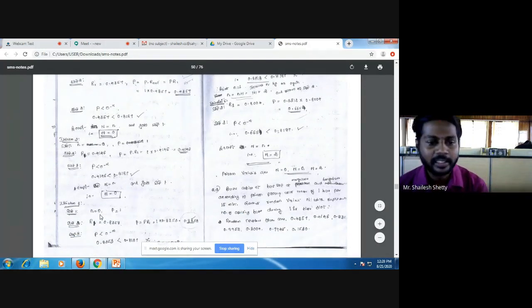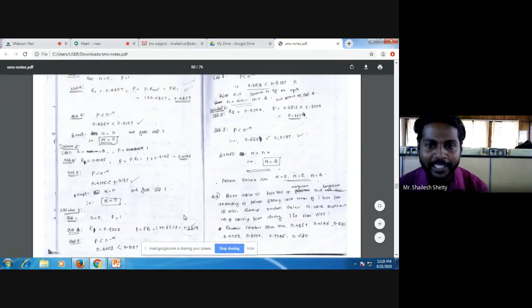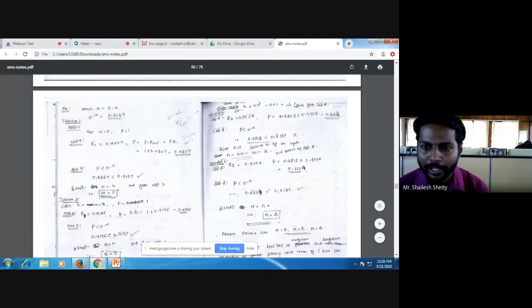Now come to the third. n equal to 0, P equal to 1. Again you set it. Take the random number 0.8353. You replace P by P into R1, 0.8353. Now is it less? No, it is not less. Now the situation will change, right? So you have to reject n equal to 0 and increment n by 1. You get n equal to 1 now.